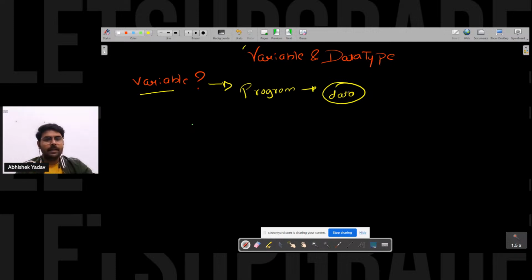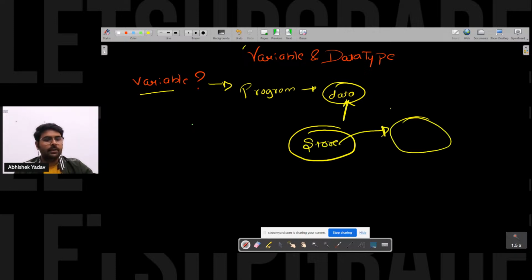In order to process the data, we need to store it somewhere, and that somewhere is our memory. So how can we store the data inside memory during program execution? C offers us the variable for this.